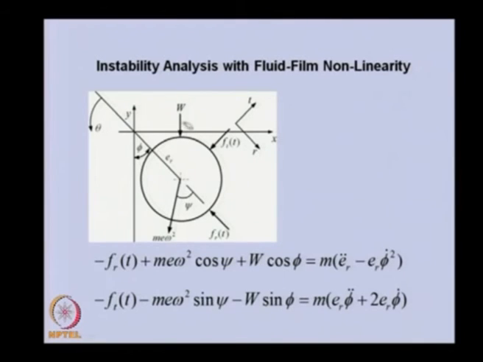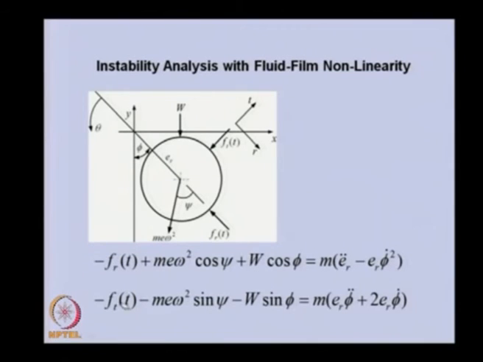Then the weight component in the radial direction, because that angle is phi, cos phi, is equal to the mass and the radial acceleration. This is due to the radial motion and this is due to the angular motion. So, this is the radial acceleration, and this is the centripetal acceleration.